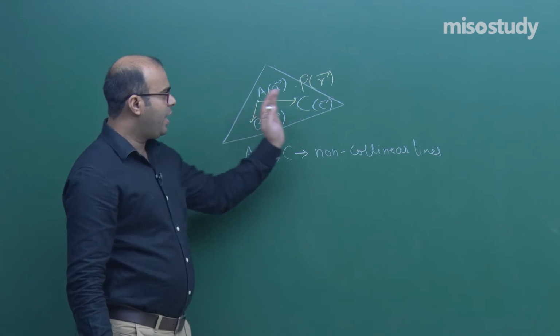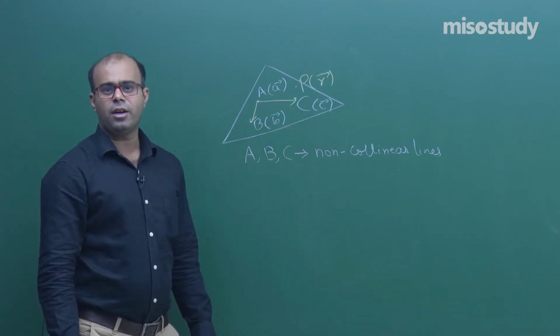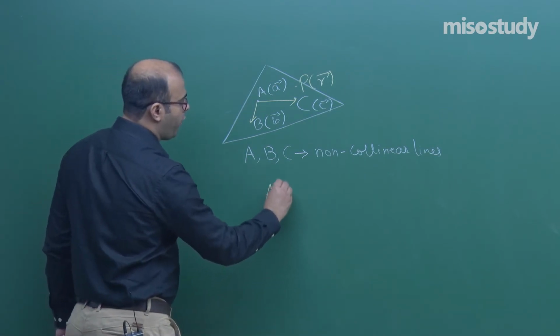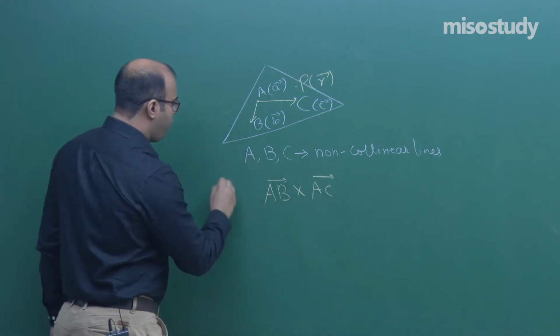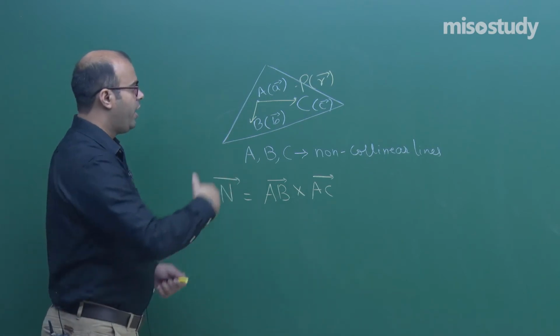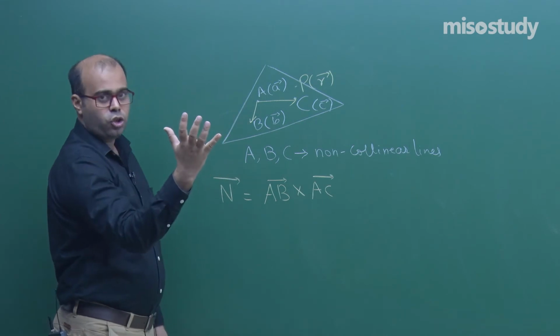Now if AB and AC are 2 vectors on this plane, can we find the normal vector to the plane? Yes, of course. If we do the cross product of AB vector with AC vector, we get a normal vector which is normal to the plane.